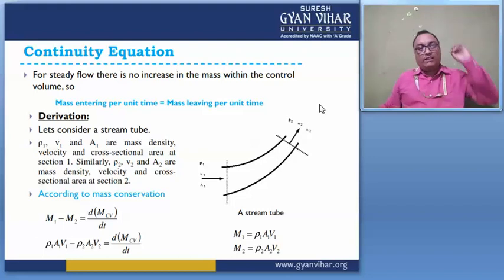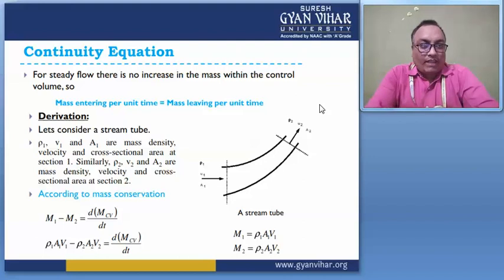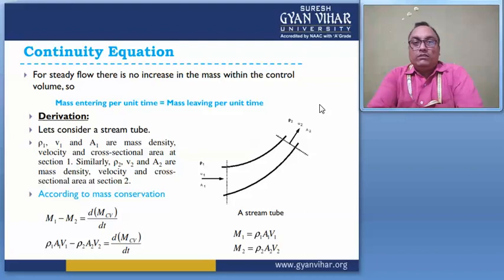So the mass entering per unit time is equal to the mass leaving per unit time. For this derivation, consider rho 1 V1 A1 as the mass density, velocity and cross sectional area at section 1, and similarly rho 2 V2 A2 are the mass density, velocity and cross sectional area at section 2.